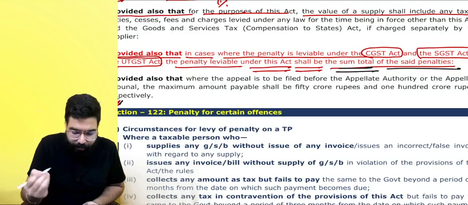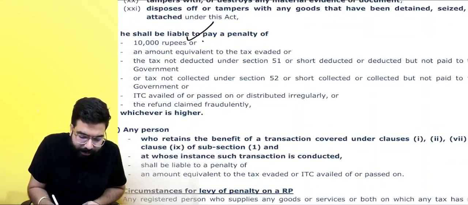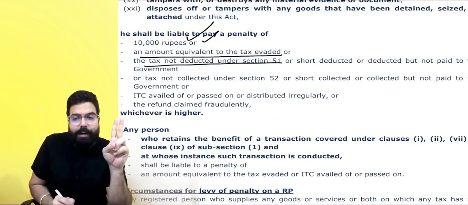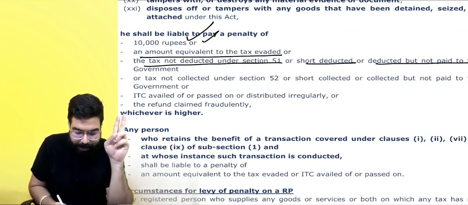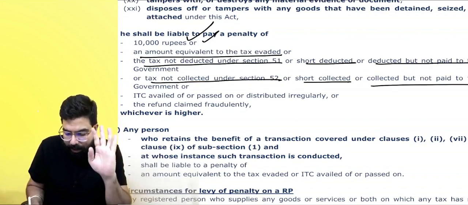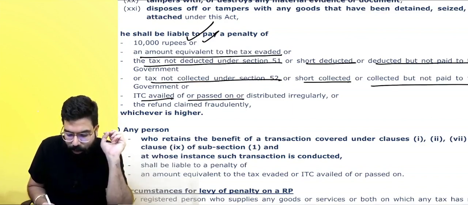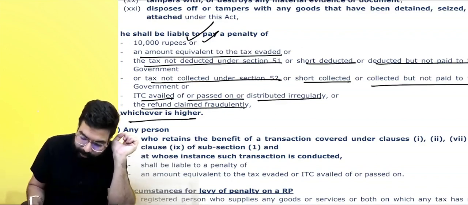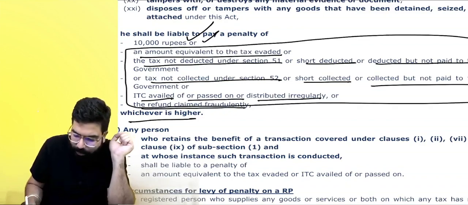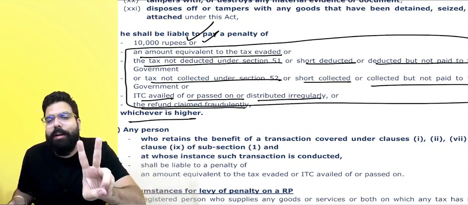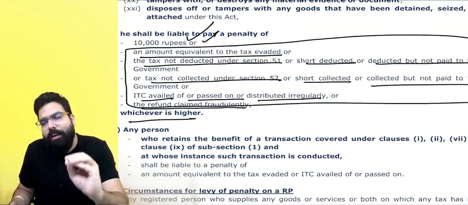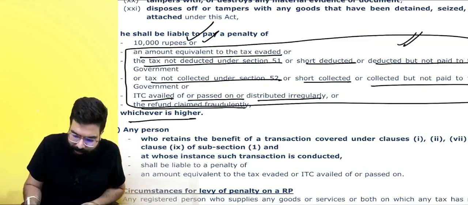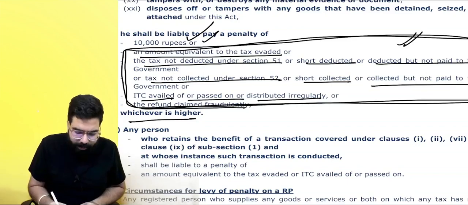See, if you read the law, it says 10,000 or the amount of tax evaded, or the amount of tax not deducted, or short deducted, deducted not paid, tax not collected, short collected, collected not paid, ITC availed or passed on or distributed irregularly, or the refund claimed fraudulently, whichever is higher. So the shortcut name has been given. Whatever is the 10,000 rupees or the tax you have tried to evade, or tax you have not deducted, whatever is the tax involved, I have given this the name tax involved, whichever is higher.